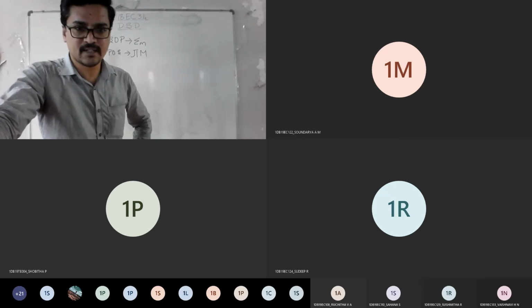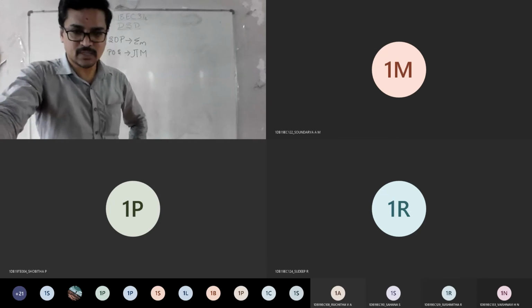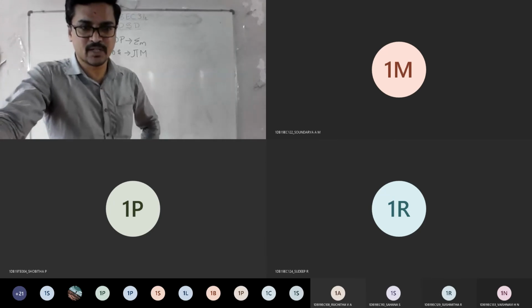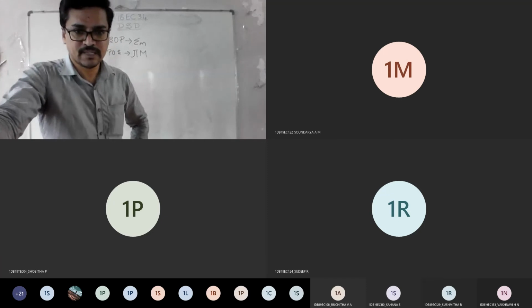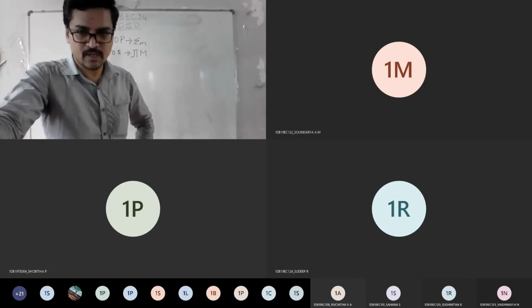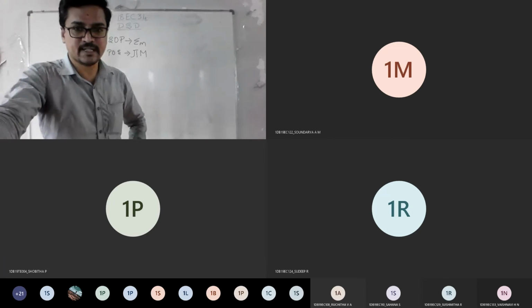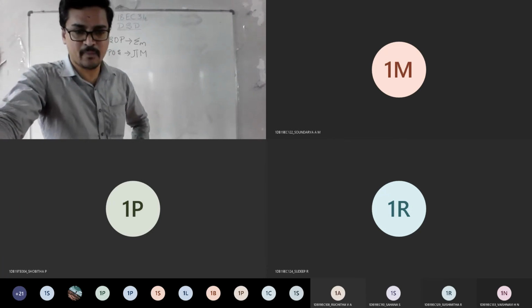What was done in the last class was the normal method. Now the same thing we can reduce using the logic of K-map. The scientist's name was Karnaugh, so it is designated as K-map. You represent it in a table or map format. That is what we are going to learn today.